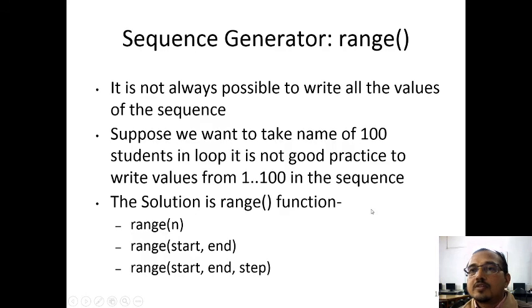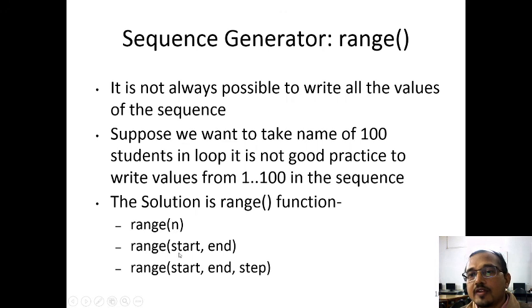Now it is not always possible to write all the values of the sequence. Suppose we want to take the names of 100 students in a loop. It is not good practice to write in a list the values from 1 to 100. So Python provides a range function which generates a list automatically.